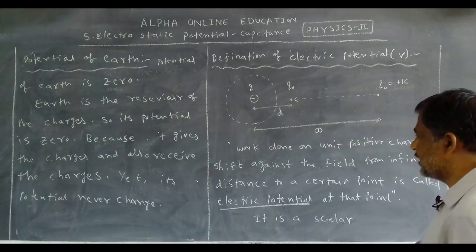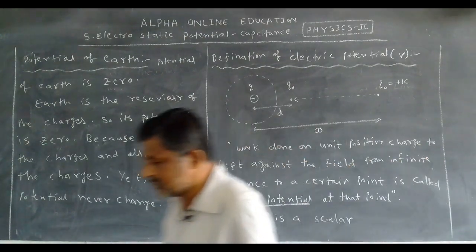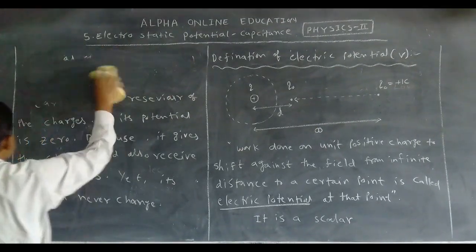Now, what is the mathematical expression for the electric potential?